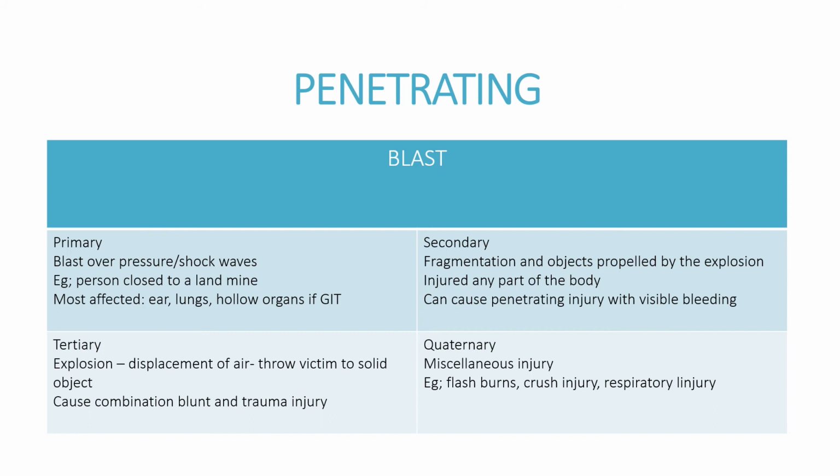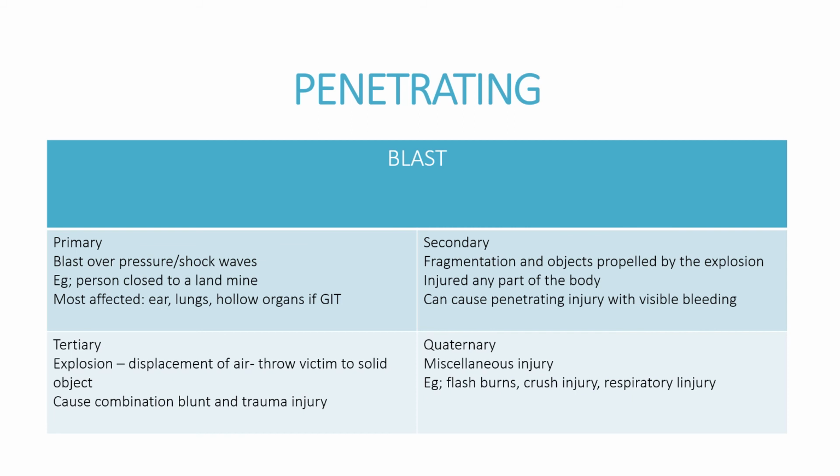In secondary, it is caused by fragmentation and objects propelled by the explosion. So it can injure any part of the body, and it also can cause penetrating injury with visible bleeding.